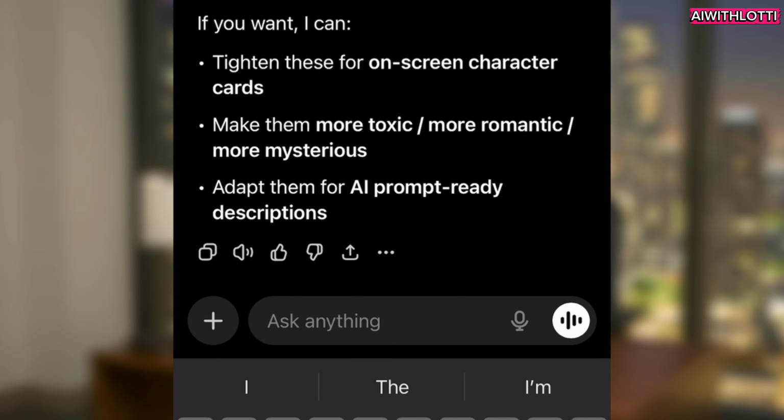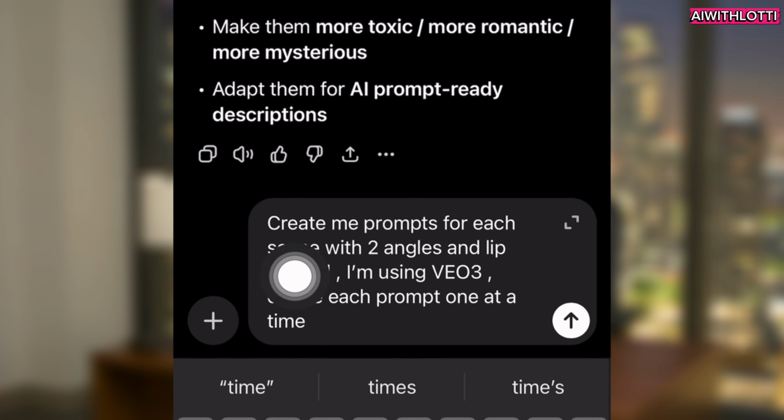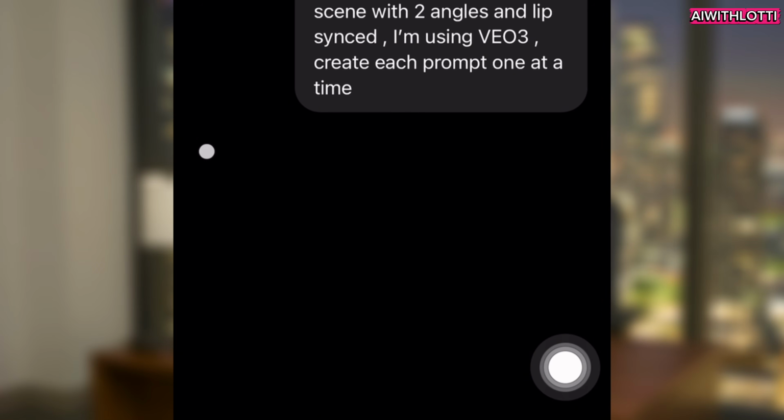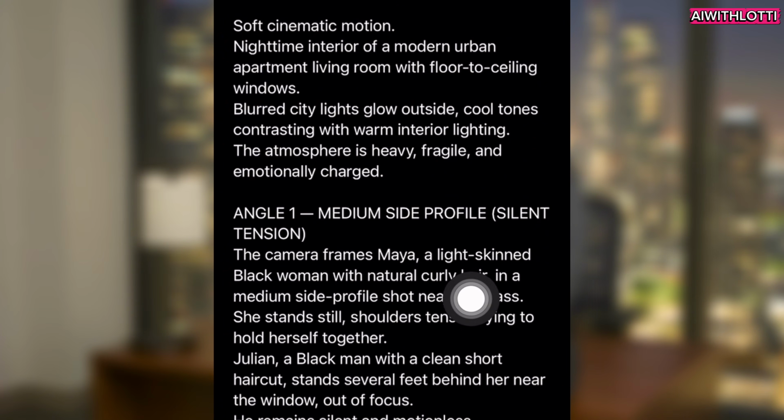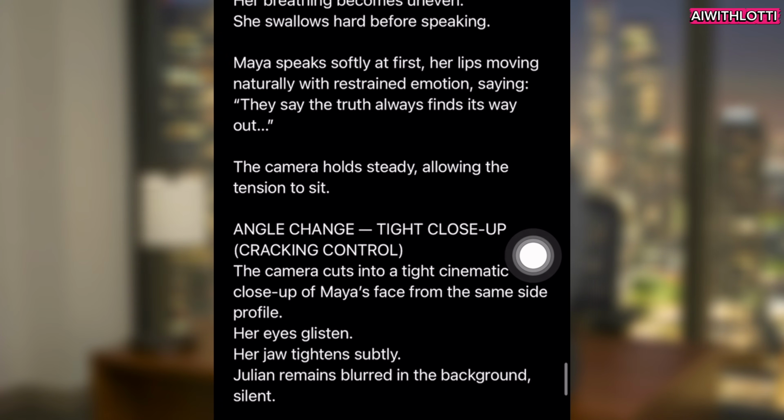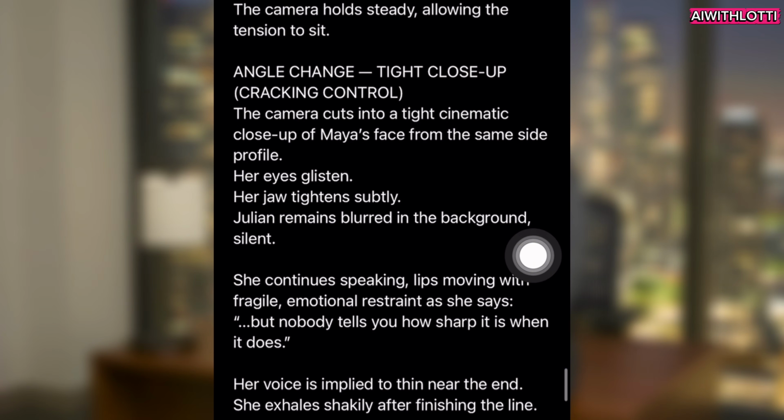So once you're done, you're going to go back to your storyboard where you created everything with the prompts, and you're going to put, create me prompts for each scene with two angles and lip synced. I'm using VO3, create each prompt one at a time. And this is going to be the first scene. It also gave me two angles, so it looks more theatrical. I really like how ChatGPT created this.